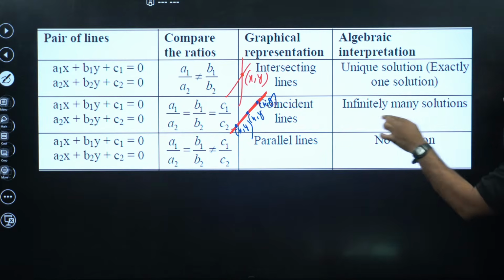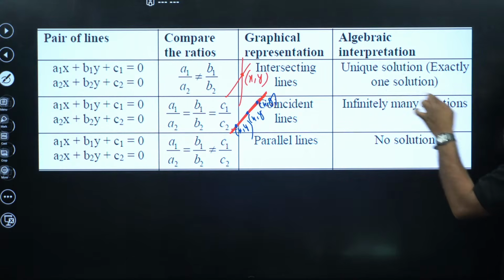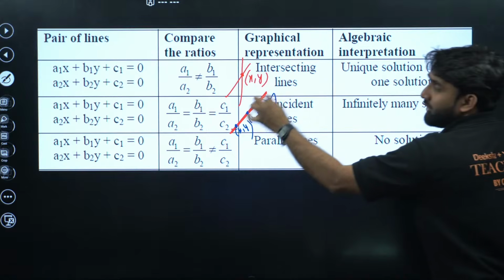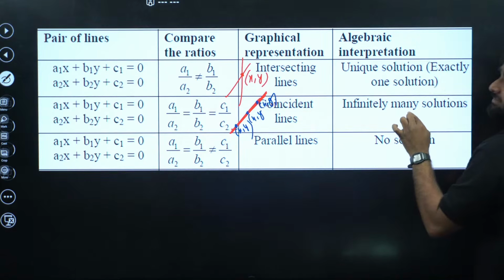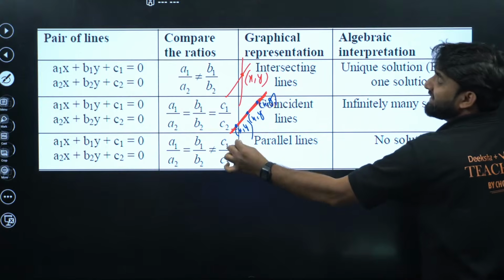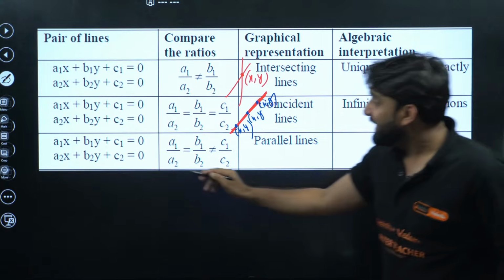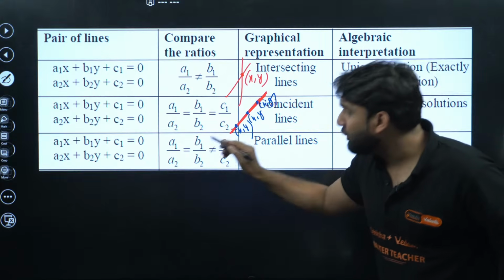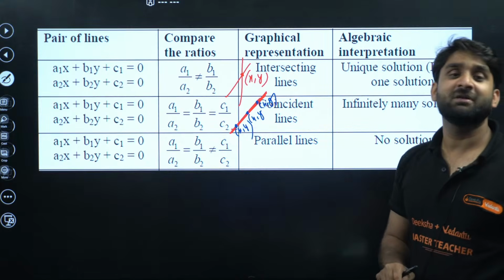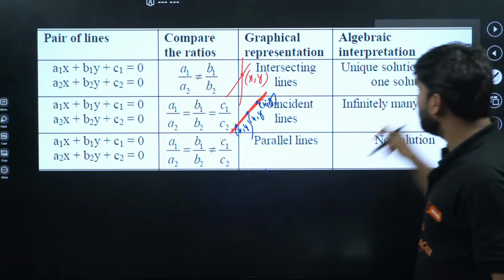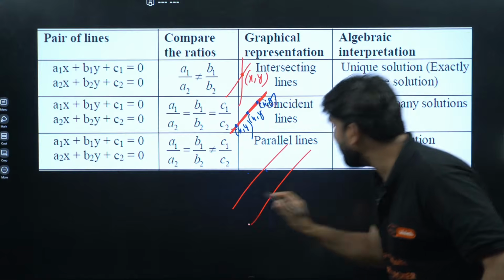This is the graphical and algebraic interpretation. When lines are intersecting, there will be only one solution. When lines are coinciding, there will be infinitely many solutions, because each x and y will satisfy both the equations, both the lines. Now, if a1 by a2 is equal to b1 by b2 but not equal to c1 by c2, the lines will be parallel to each other.